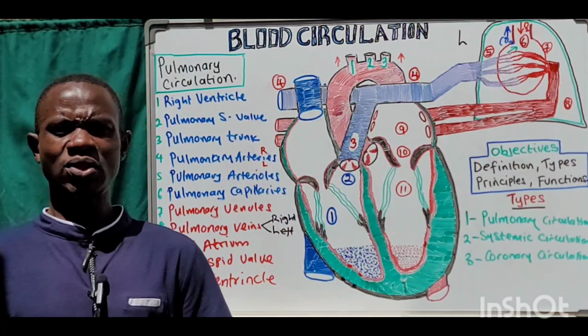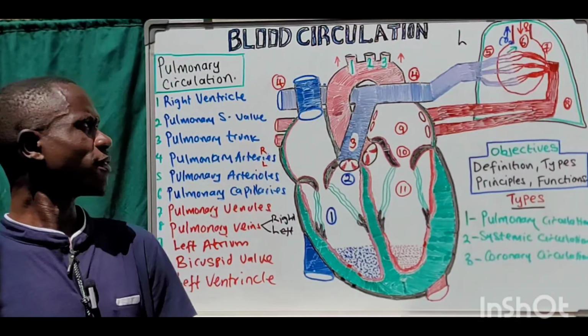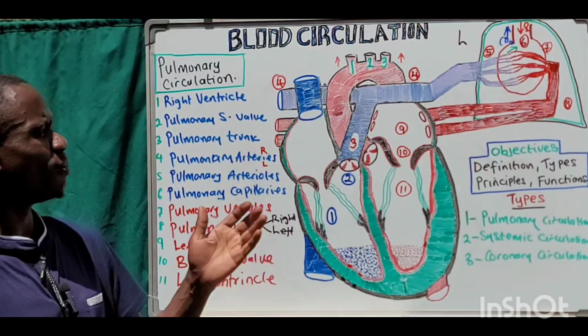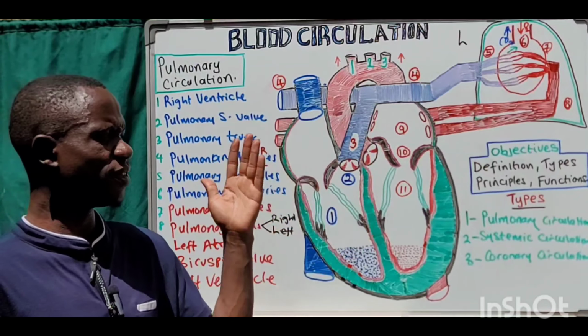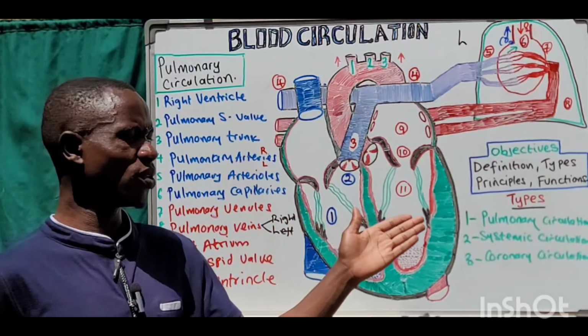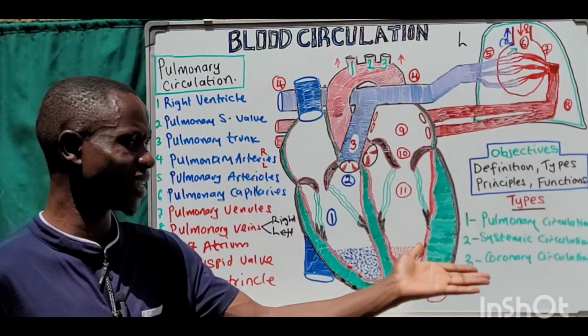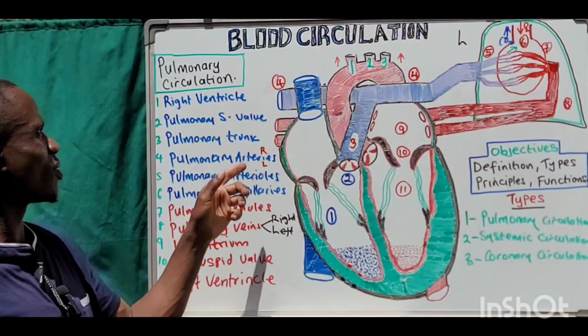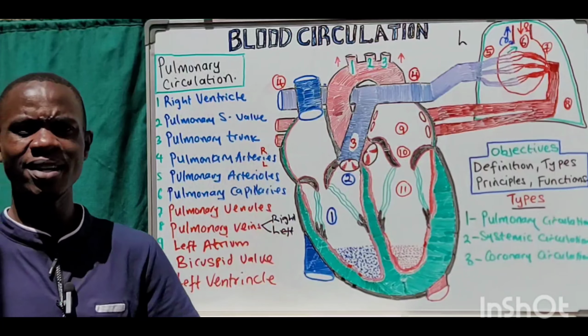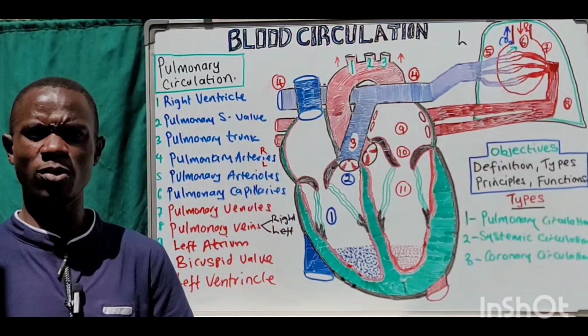So in this video, we have covered blood circulation. We looked at the definition of blood circulation and the different types: the pulmonary, the systemic, and the coronary circulation. We went ahead and looked at the pulmonary circulation in great detail, step by step through the blood flow.